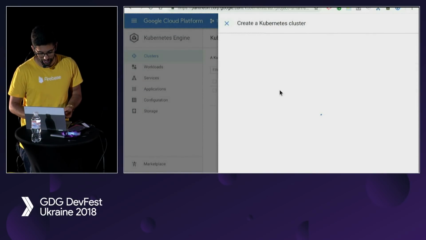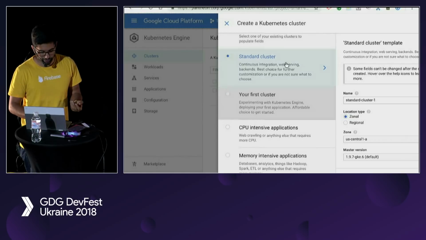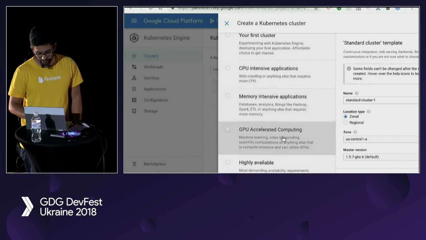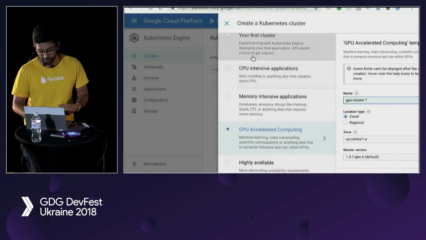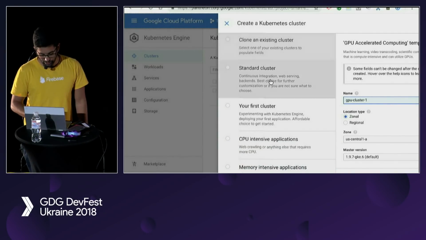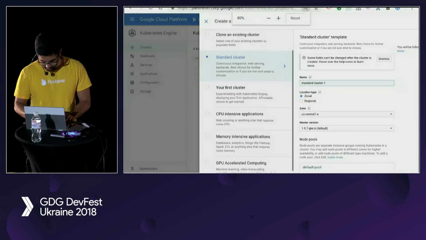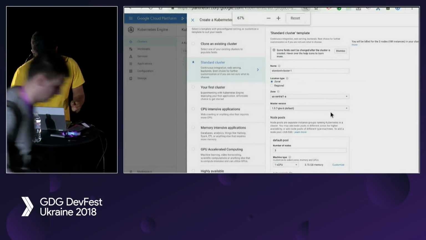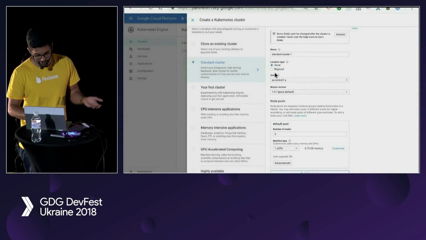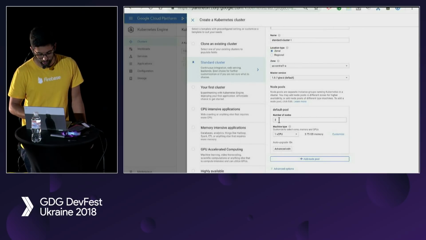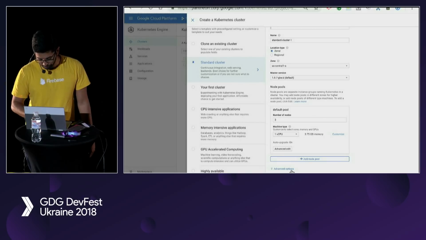I have one there, but if I want to create a new cluster, I can go through here and specify a bunch of stuff. These are really nice templates, and they're brand new. So you can say, I want a GPU cluster, right? And it'll pre-configure a bunch of stuff for GPUs. But let's just use a standard cluster. You can pick a bunch of options: zonal versus regional, number of VMs, auto-scaling, things like that.